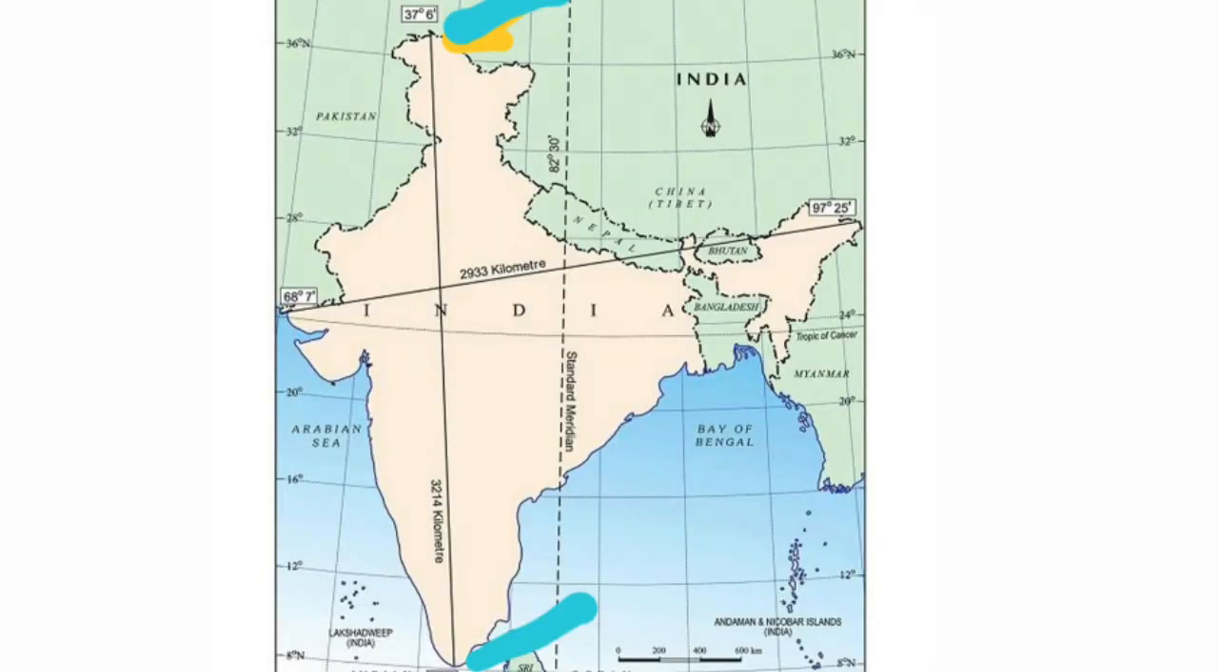Now see here in this map, the north to south length distance is 3214 kilometers and from west to east the distance is 2933 kilometers. So latitudinal as well as longitudinal extent we have already seen in the last slide.